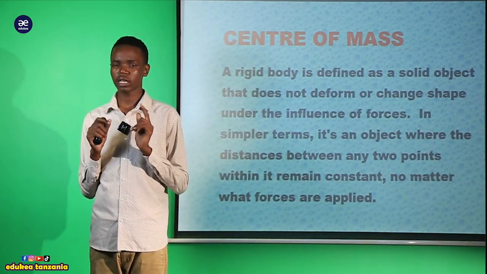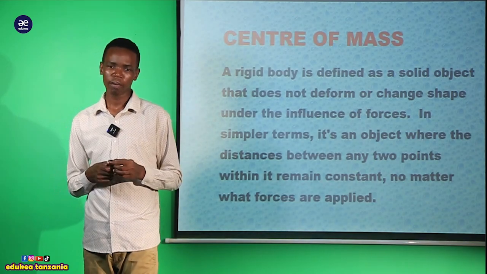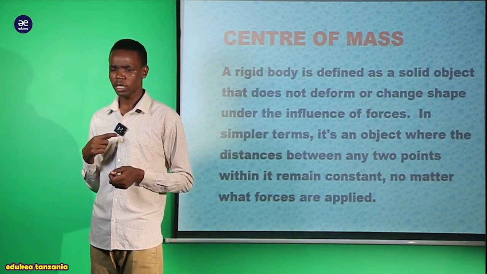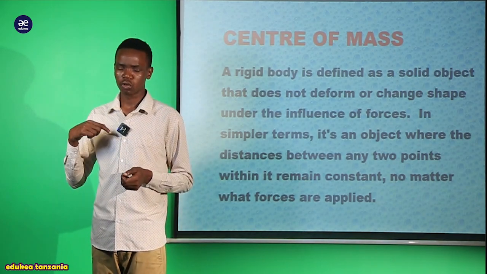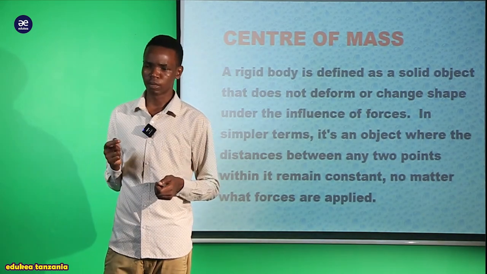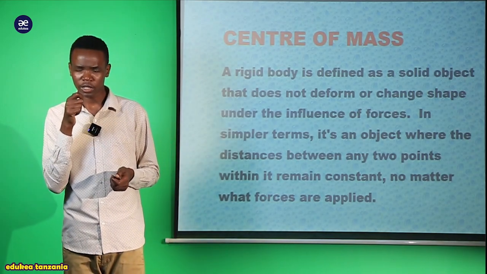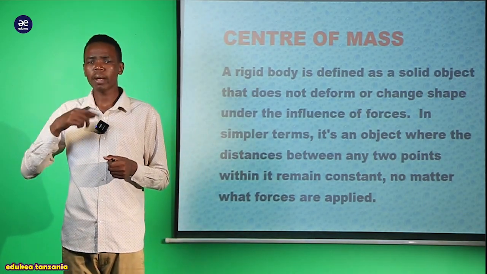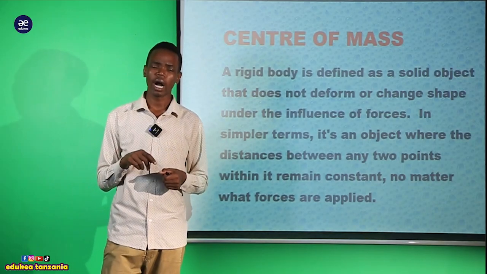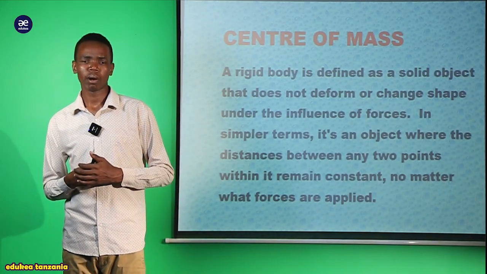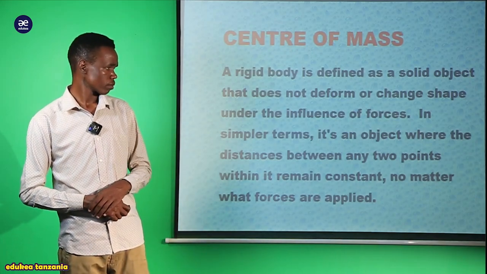Even if you apply the force, for instance, pale tumeona ile wheeled bucket. The wheeled bucket moves around a fixed axis under the influence of force, lakini shape yake inakuwa haibadiliki, iko pale pale, kitu kinakuwa kinazunguka pale pale, lakini shape yake haibadiliki. That is why we talk about the rigid body.